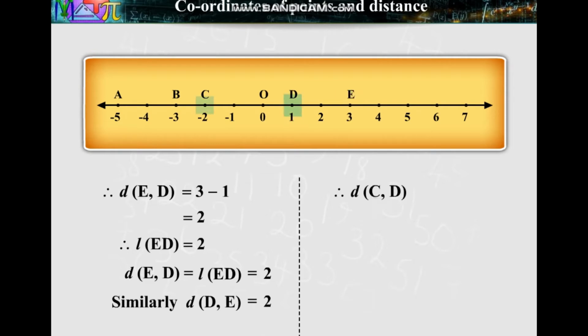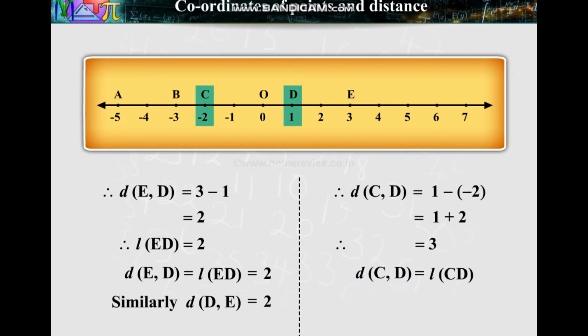Similarly, CD is equal to 1 minus -2, which is equal to 1 plus 2, which is equal to 3. Therefore, CD, the length of CD, is equal to 3. Similarly, DC is equal to 3.